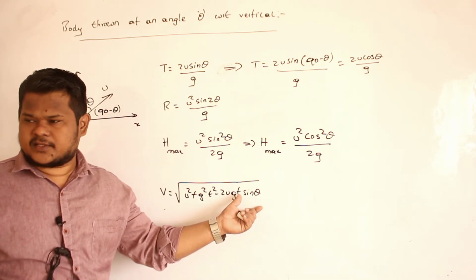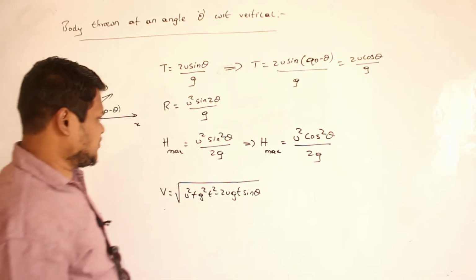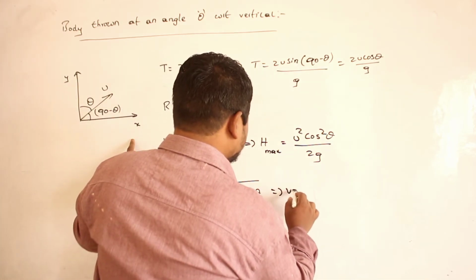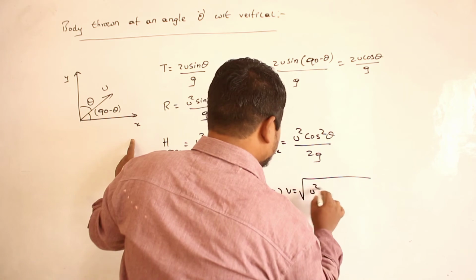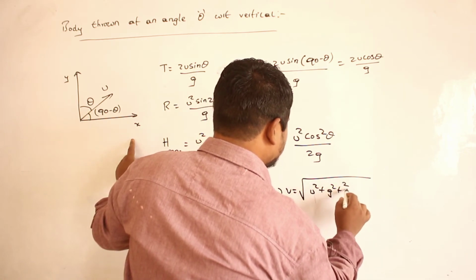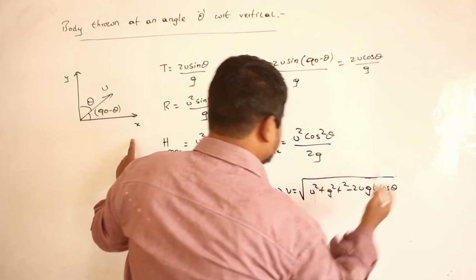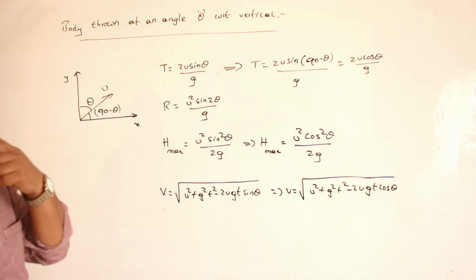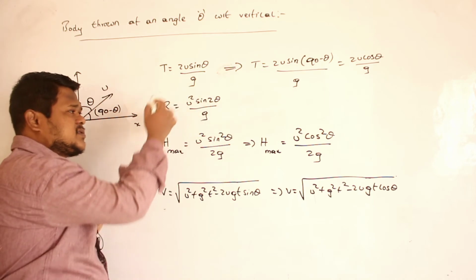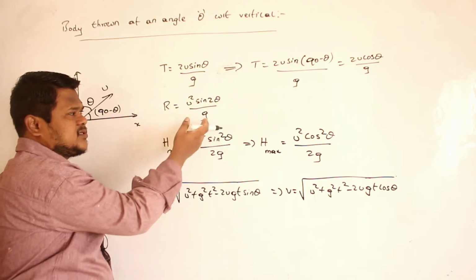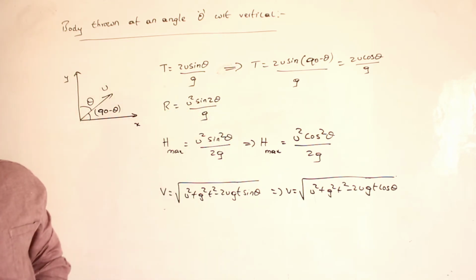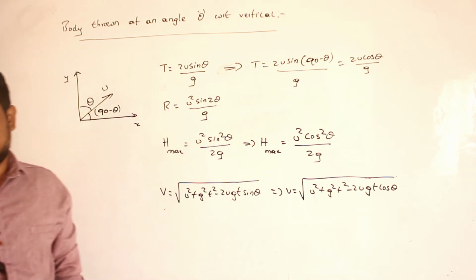Sin 90 minus theta is equal to cos theta. So therefore what is the equation I will get? V is equal to square root of u square plus g square t square minus 2u gt cos theta. That is the relation. Are you able to understand now? Okay. Now what about this equation? This equation also, will it change into cos 2 theta? No. Why?